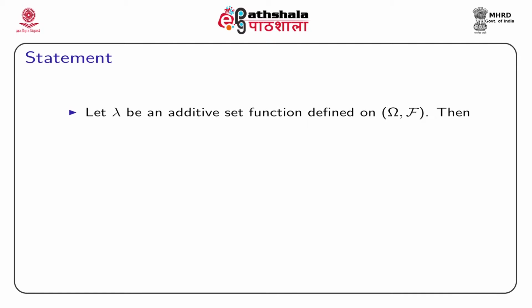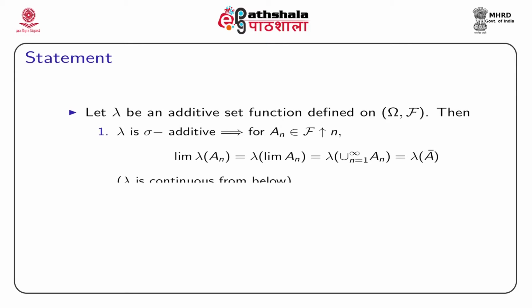Then if lambda is sigma additive, that implies for An belonging to script F, where An is a sequence of monotonically increasing sets, limit lambda An will be lambda of limit An, and we have already discussed that for a sequence of monotonically increasing sets, its limit will go to its union. So, it will be lambda of union over n from 1 to infinity An, and we denote it by A bar.